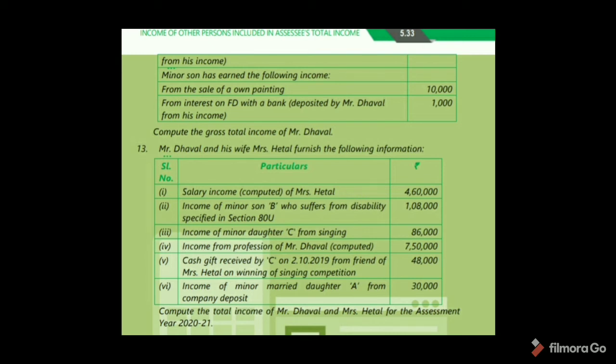And next, income of minor married daughter. So this income should be included, but after deducting exemption 1,500, so the remaining 28,500 should be included. 7,50,000 plus 28,500, so total 7,78,500 is the gross total income of Mr. Dawal, and Mrs. Hetal's is 4,60,000. Okay.